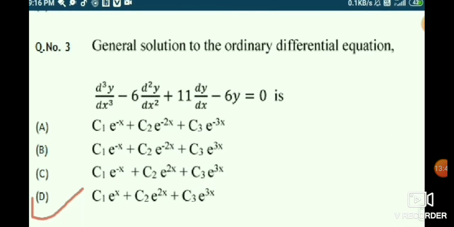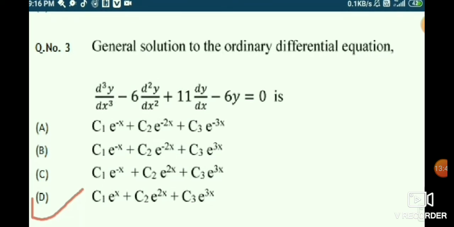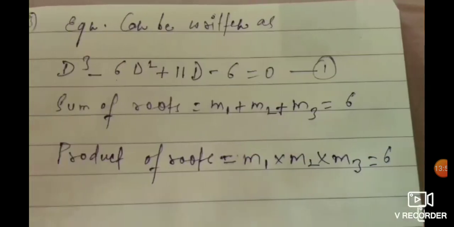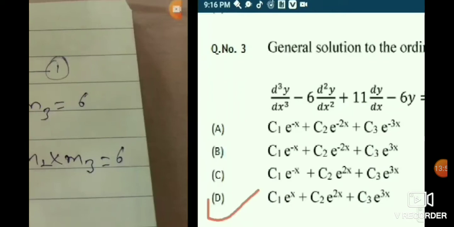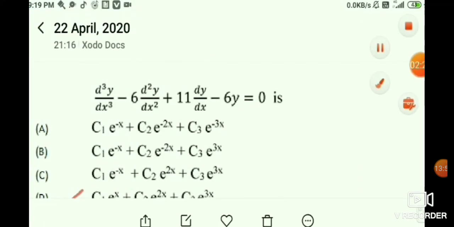But in option D, when you multiply all three, m1 m2 m3, that is 1, 2 and 3, you get 6, and when you add them you also get 6. This means the correct option is option D, which satisfies the equation.